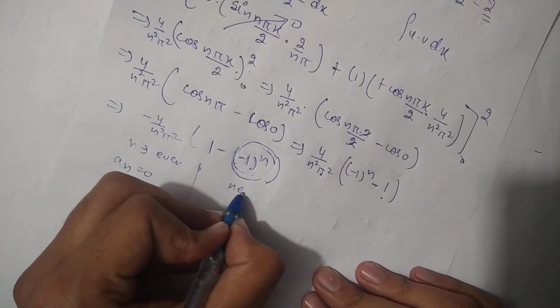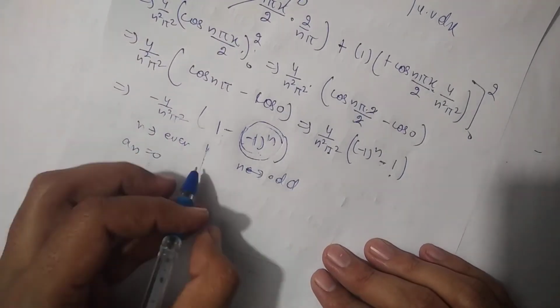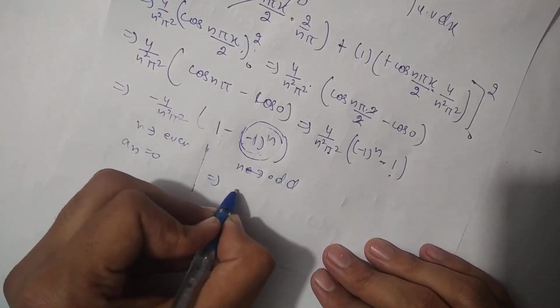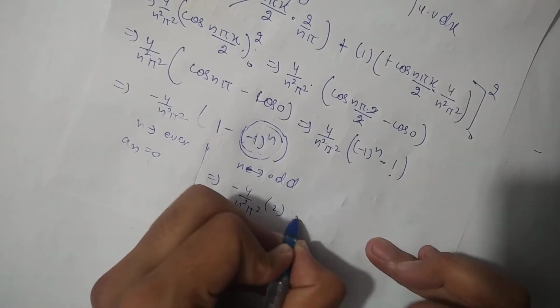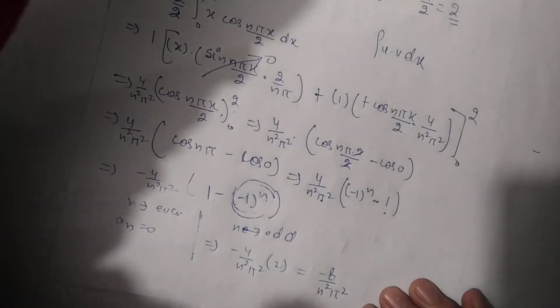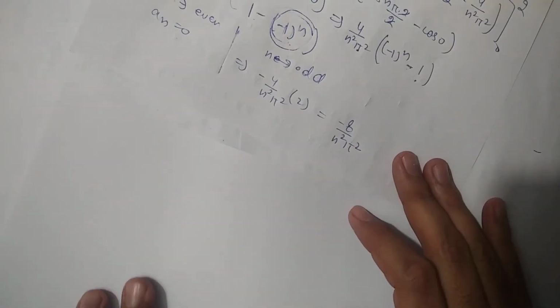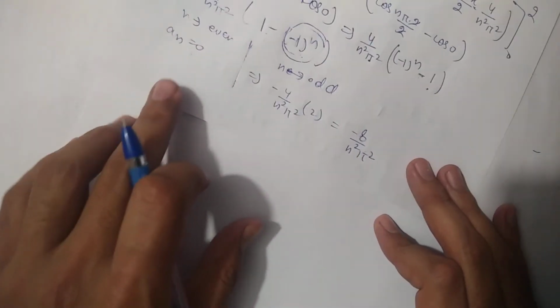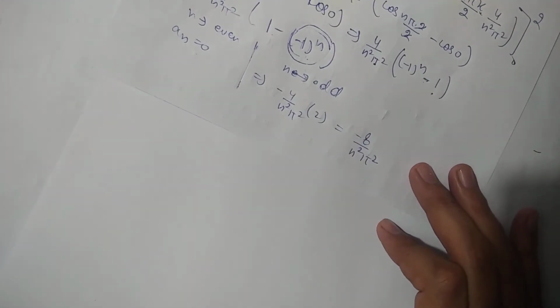For n an odd number, its value will be plus only, and its value will become minus 4 by n square pi square into 2. So its value will be minus 8 by n square pi square. So we will get its values just for odd terms, and for even terms an will be 0, so no need to put it.